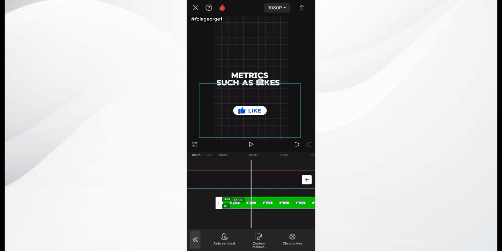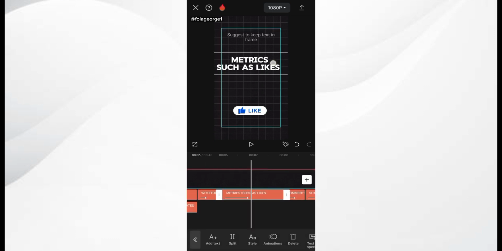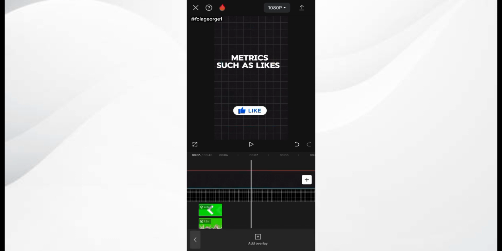I also want to reposition my text, metrics such as likes, a little bit above, and reposition my like. Okay, just reposition this too.